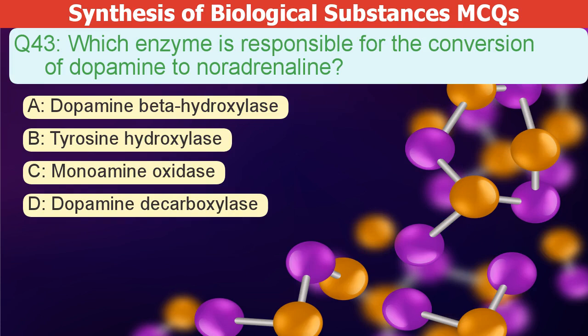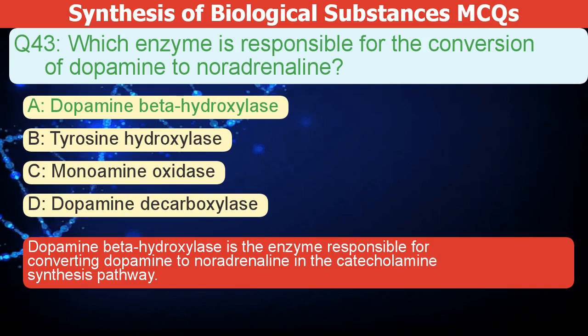A. Dopamine beta hydroxylase. B. Tyrosine hydroxylase. C. Monoamine oxidase. D. Dopamine decarboxylase. The correct answer is A. Dopamine beta hydroxylase is the enzyme responsible for converting dopamine to noradrenaline in the catecholamine synthesis pathway.